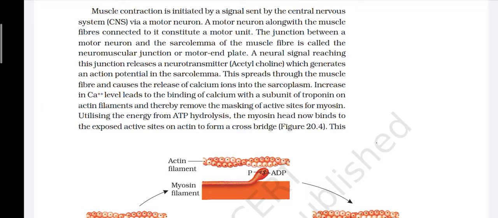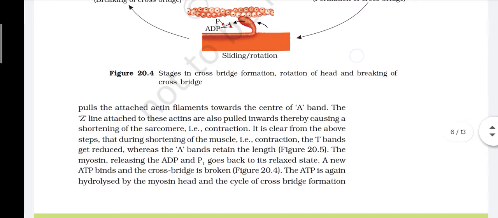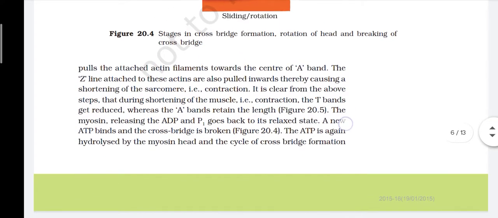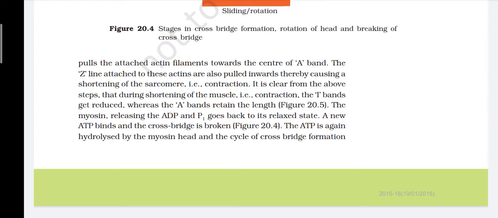Increase in Ca++ level leads to the binding of calcium with a subunit of troponin on the actin filament and thereby removes the masking of the active site for myosin. Utilizing the energy from ATP hydrolysis, the myosin head now binds to the exposed active site on actin to form a cross bridge. This pulls the attached actin filaments toward the center of the A band.